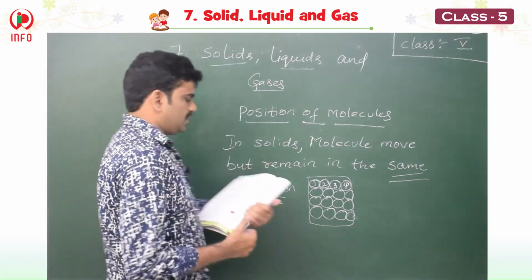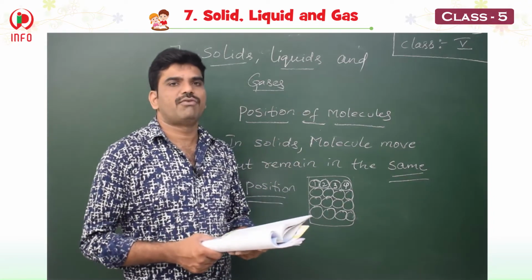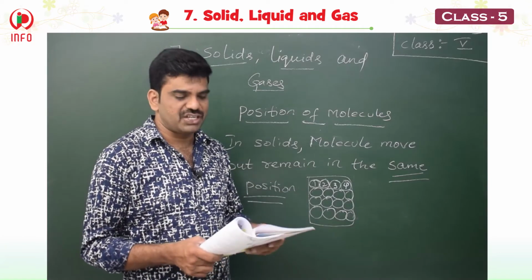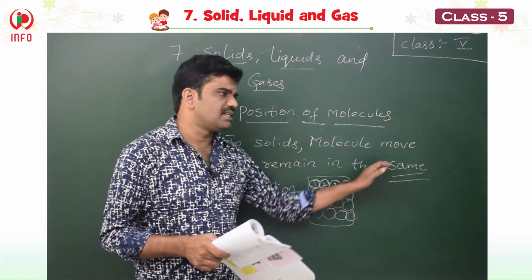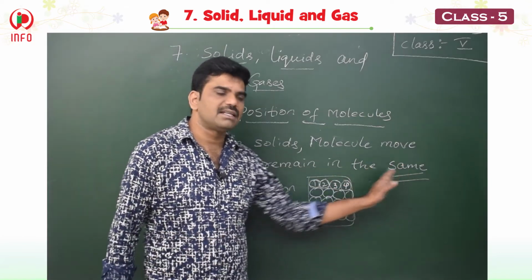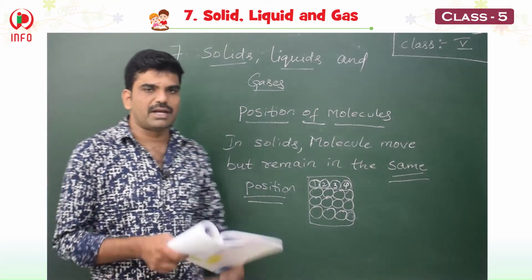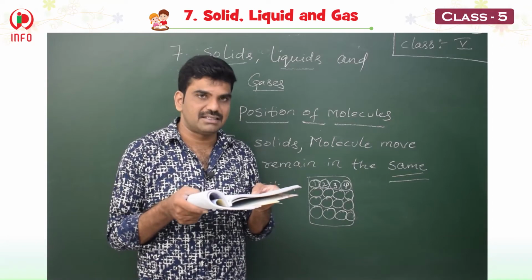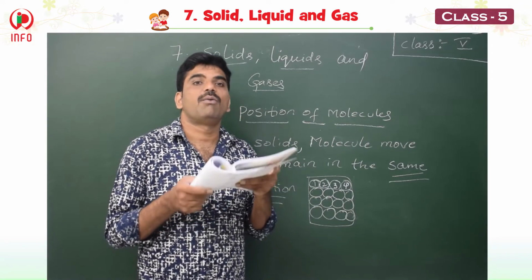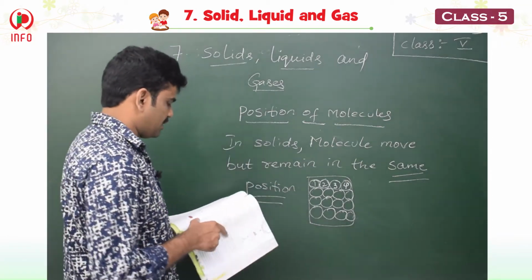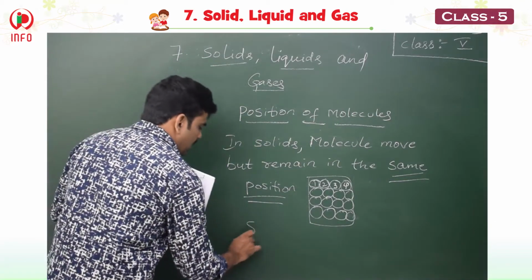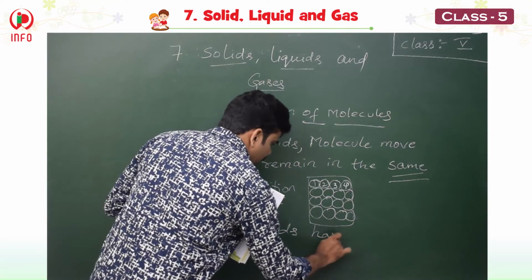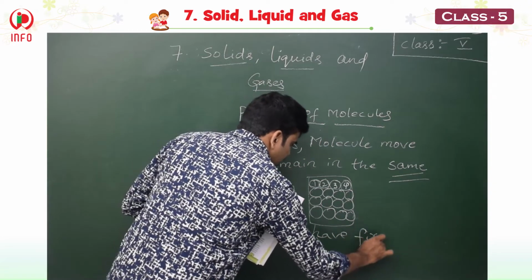Because they will not move from one place to another place. They can't change their position. They remain in the same position, only vibrating like this. This is called vibration. That is why solids have fixed shape.